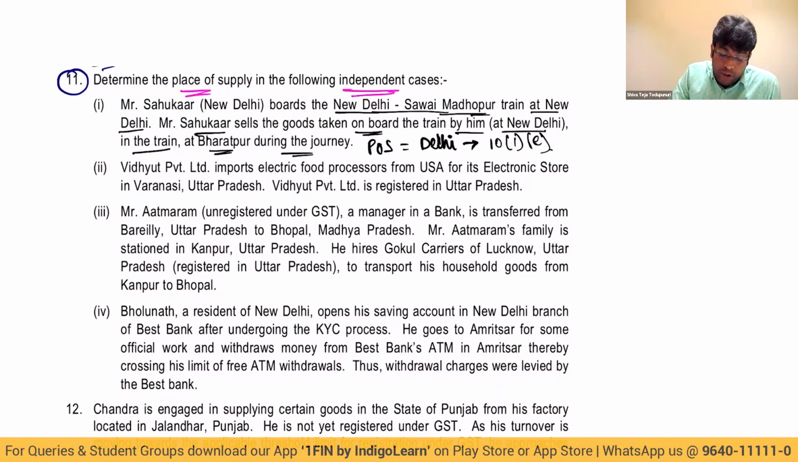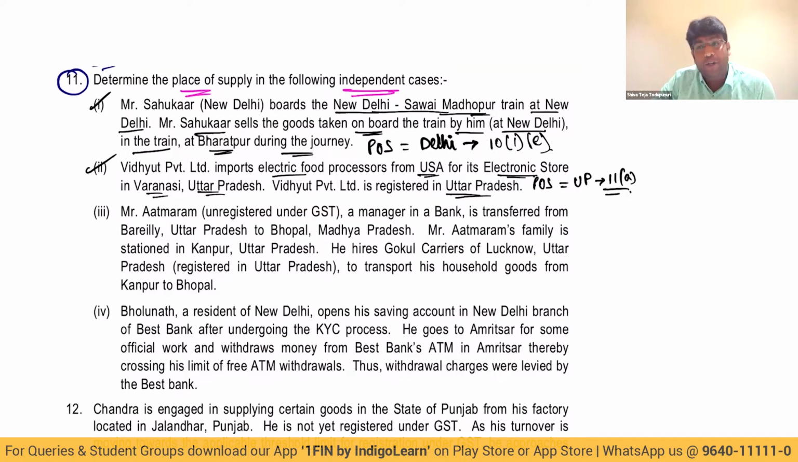Then, Vidyut Private Limited imports an electric food processor from USA for its electronic store in Varanasi, UP. They are registered in UP. Place of supply is UP. Section 11A: in case of import of goods, place of supply will be the location of the importer.